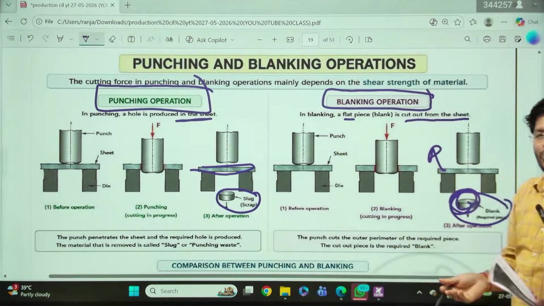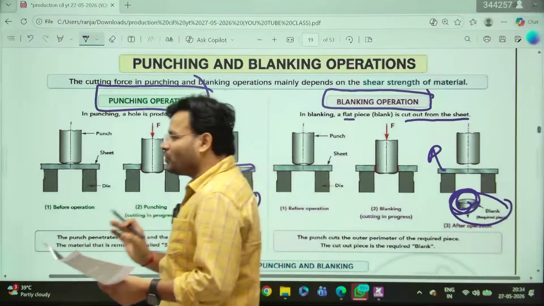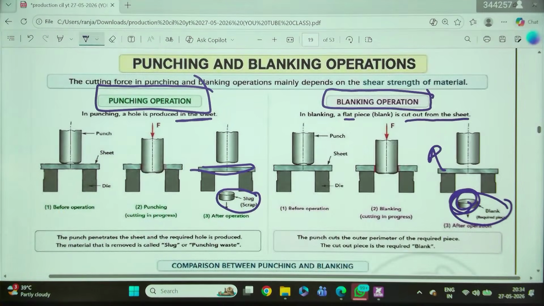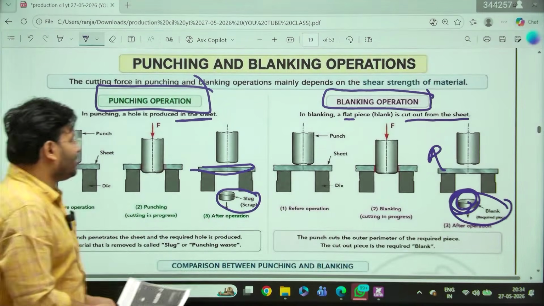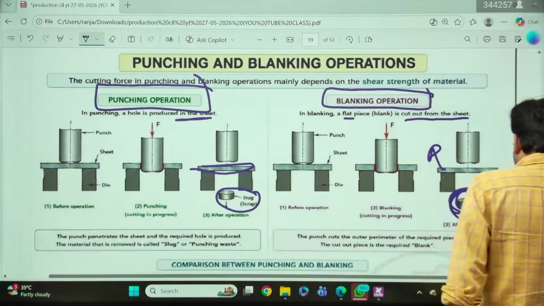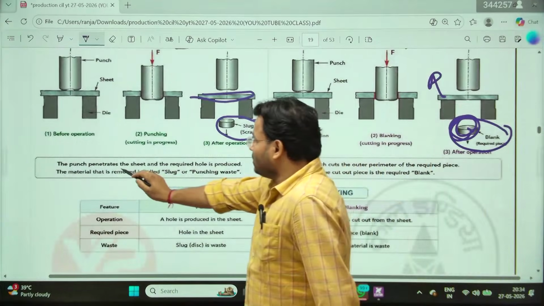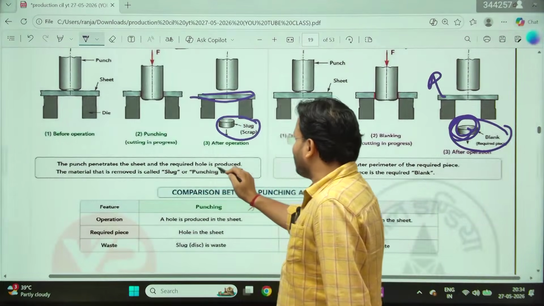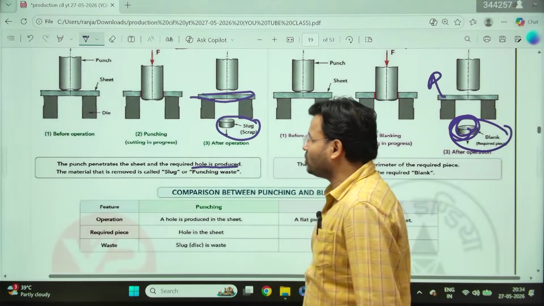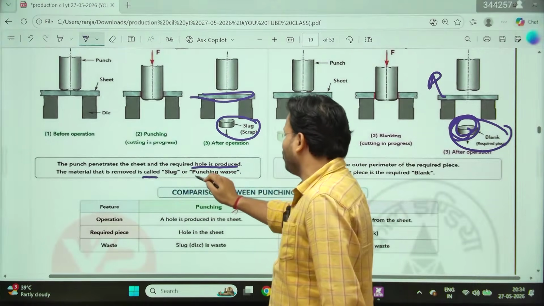So keep in mind both are the same, but the thing is which one is your base material, that is important there. Clearly mentioned there, my dear friends. Here you can see I have clearly written, the punch penetrates the sheet and the required hole is produced. The required hole is produced. The material that is removed is called slag or punching waste.